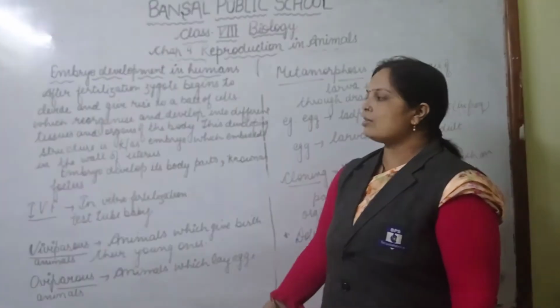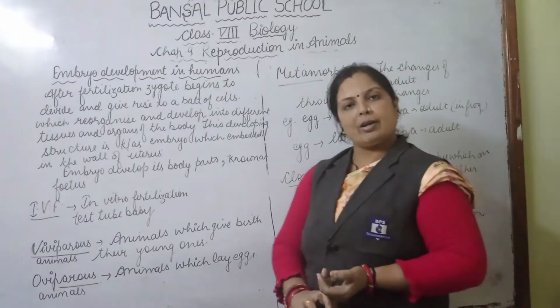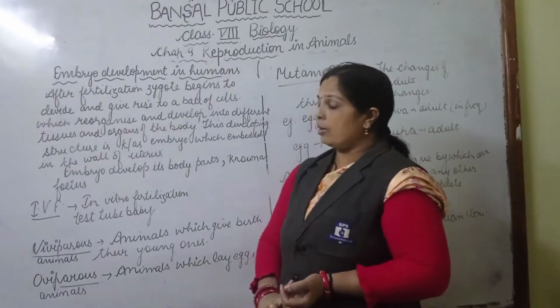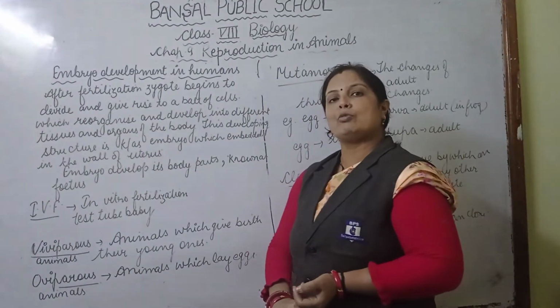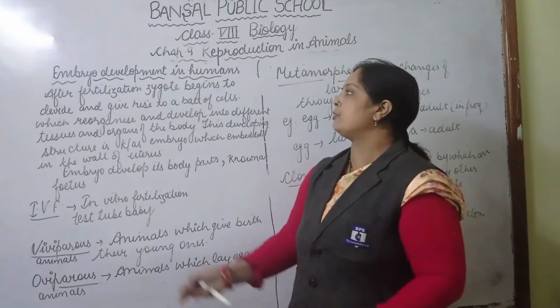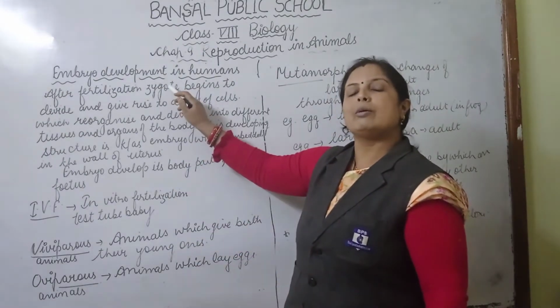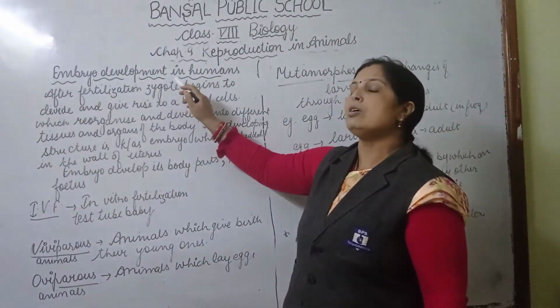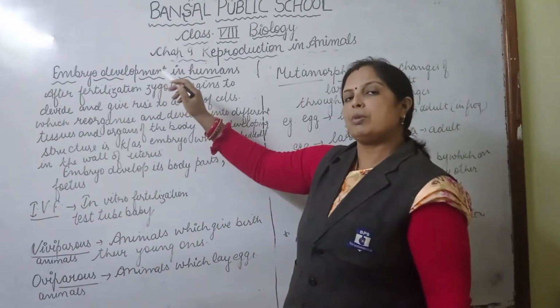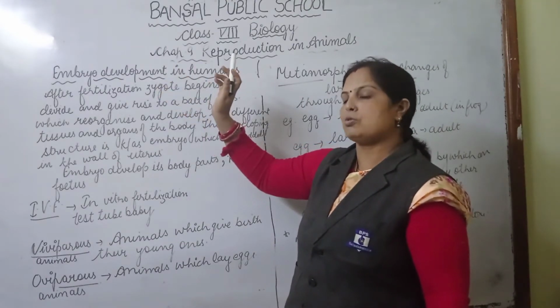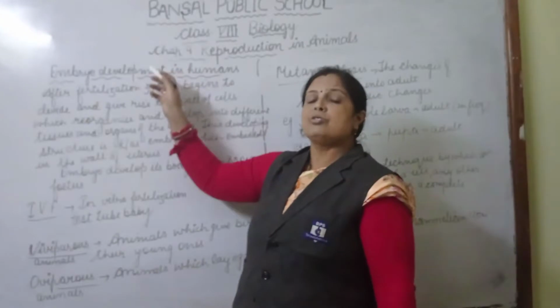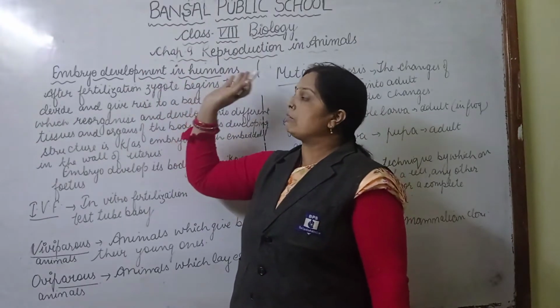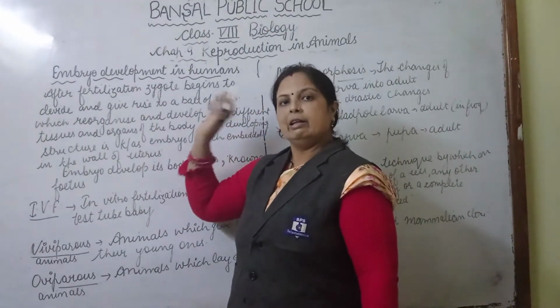Now the question arises: what is the difference between zygote and embryo? What is the difference between zygote and fetus? What is the difference between embryo and fetus? Listen carefully. A zygote is the diploid structure which receives half the number of chromosomes from the male gamete and half from the female gamete. The zygote is the structure formed just after the process of fertilization.